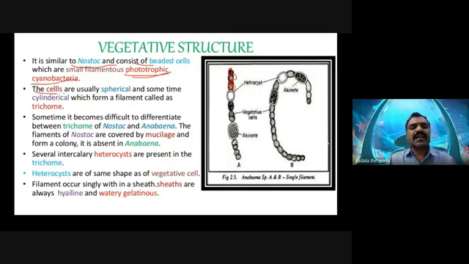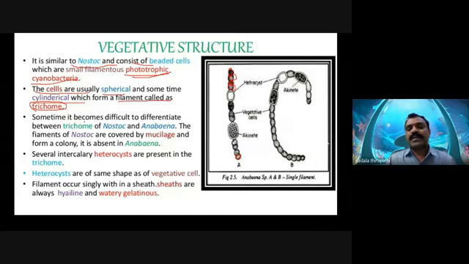The cells are usually spherical in shape. Sometimes not only the spherical shape, but also a cylindrical shape is observed in the filaments of Anabaena species. The filaments are also called trichomes.